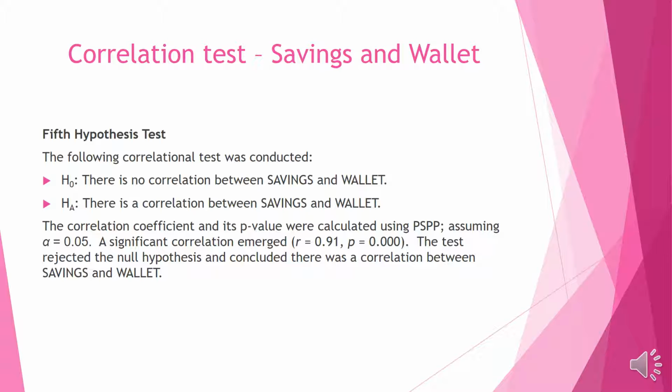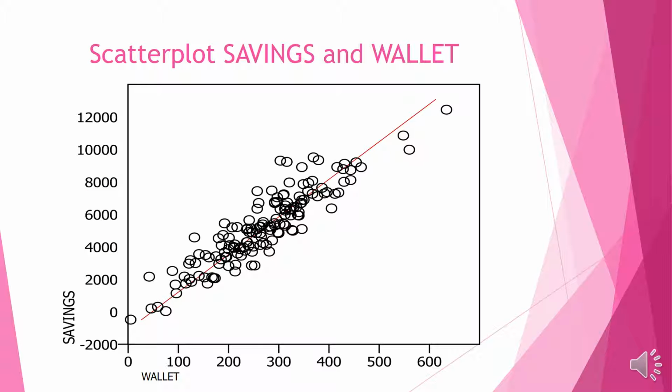The fifth test is between savings and wallet. The hypothesis used for this is that the null is that there is no correlation between savings and wallet, while the alternative is that there is a correlation between savings and the wallet. This is similar to the test with income and savings, and the graph will also be similar, with the data points being more dispersed around the line, and also the conclusion that the null must be rejected, as there is a correlation between savings and the amount of money in a person's wallet.